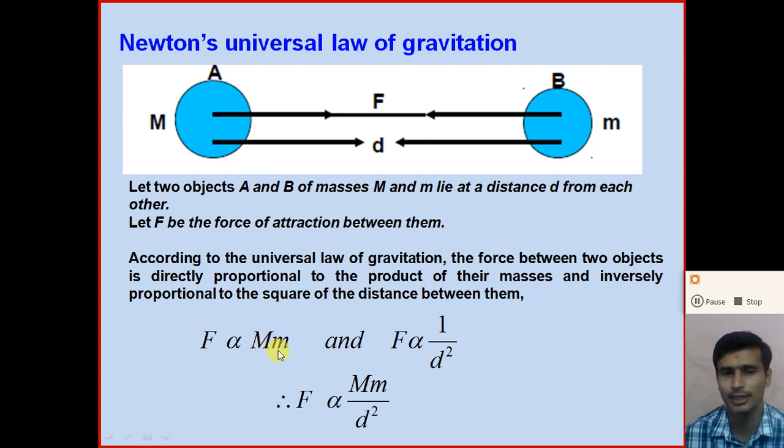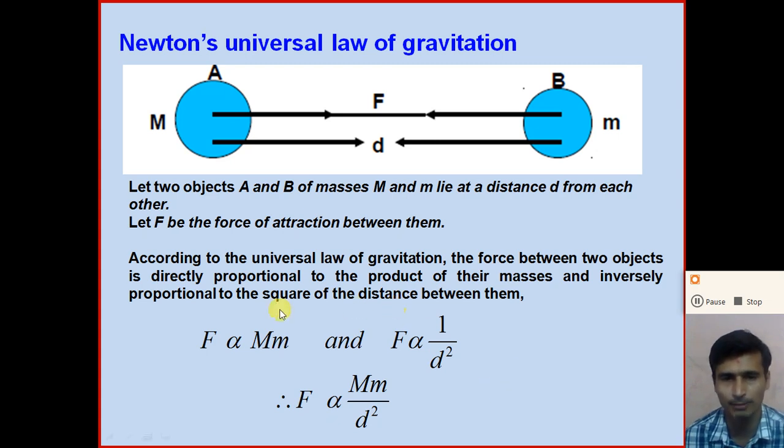So capital M multiplied by small m, and inversely proportional to the square of the distance between them. So we can write that F is inversely proportional, that means proportional to 1 by d square. So if the mass of the object increases, the gravitational force between the two objects increases, and if the distance between the two objects increases, the gravitational force between the two objects decreases.